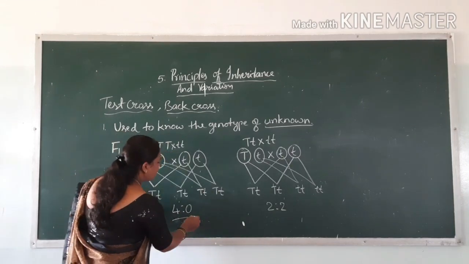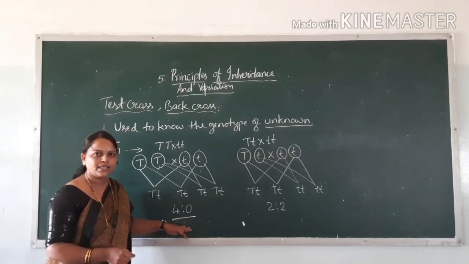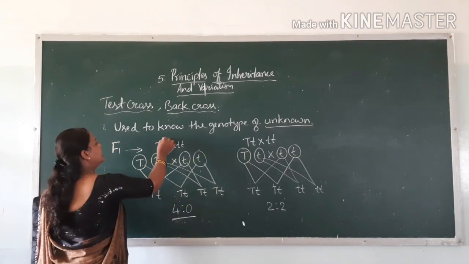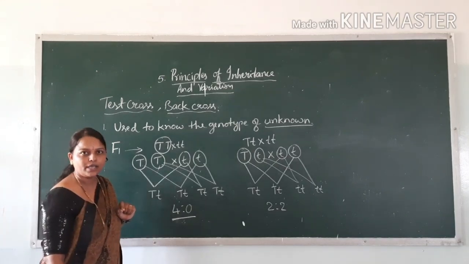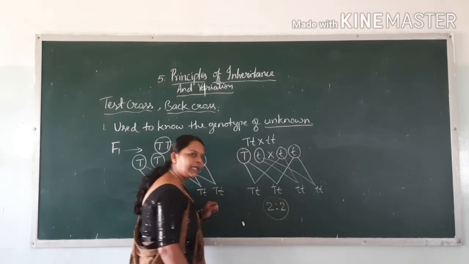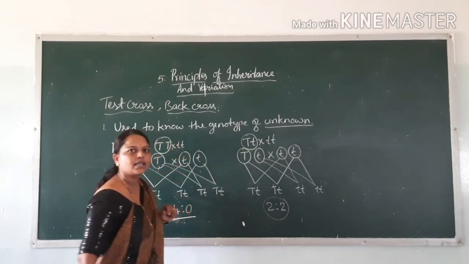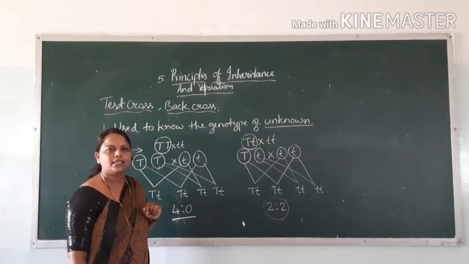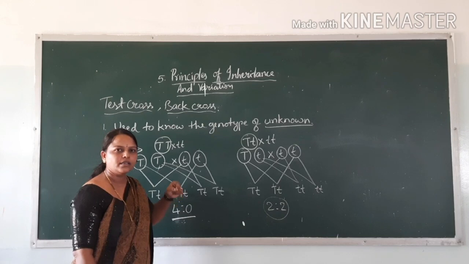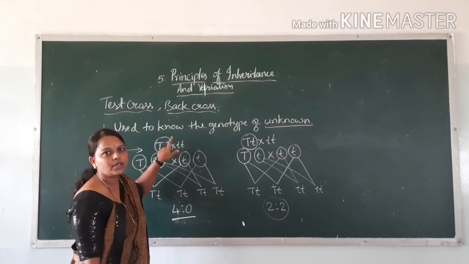Okay, if the ratio comes like this, 4:0, we can decide the genotype of the F1 generation is homozygous tall only. If we get the ratio 2:2, then we can decide the genotype of F1 is heterozygous condition, that means small t and capital T. So like this we can easily find the genotype of the F1, that is the unknown generation.